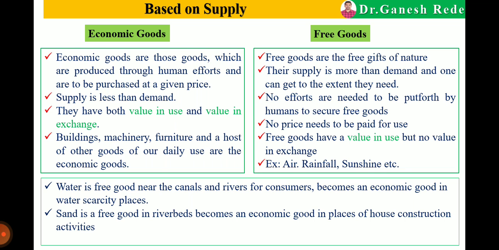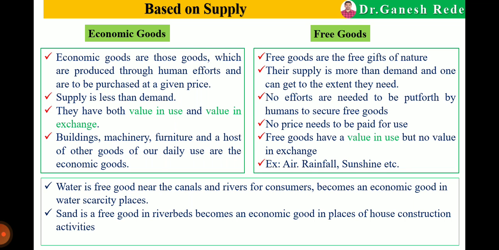The supply of free goods is unlimited. But in the case of economic goods, supply is less than demand.